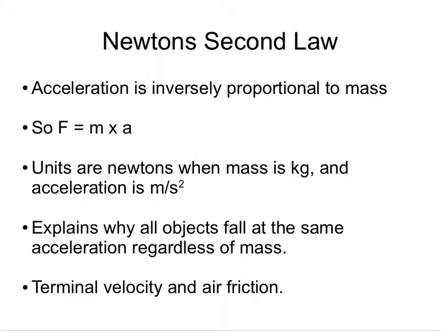Okay, now more about Newton's second law. We said that the acceleration of the object was directly proportional to the force. The acceleration is inversely proportional to the mass. So that means that if you've got the same force on the object, if the mass gets bigger, the acceleration is going to actually get smaller.